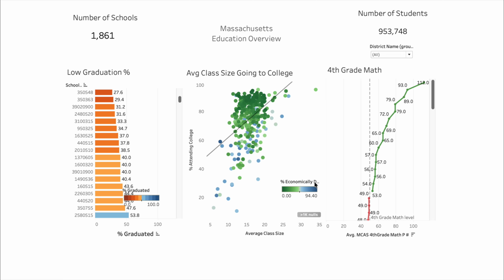What I did find, and I tried to color code this, is there's another data point of economically disadvantaged. Sorry, it was a long word, so it doesn't really fit on here, but economically disadvantaged. So those who fall in the disadvantaged category are blue. Those, I guess, would be advantaged, are in the green. And you can see there's a number of blue schools below our trend line, which made me think the follow-up question to the superintendent wondering where to spend their funds might be, let's figure out: are there resources that these disadvantaged schools are missing that the other schools have?